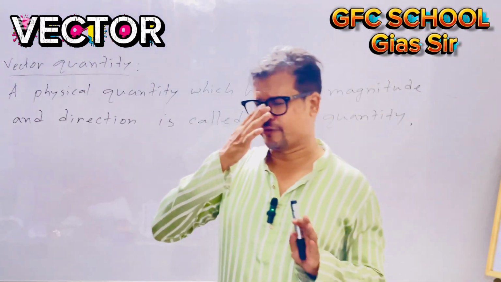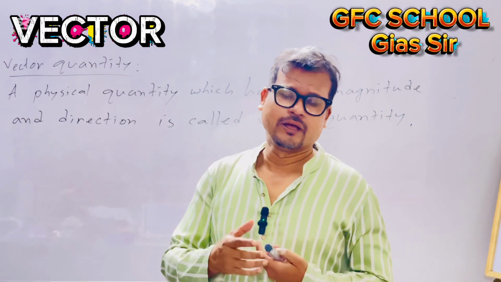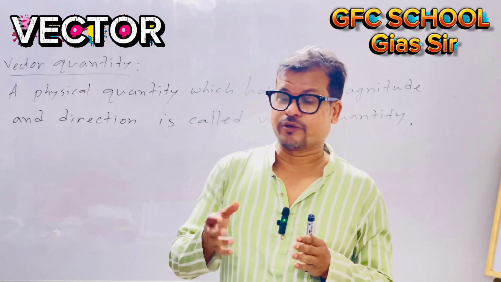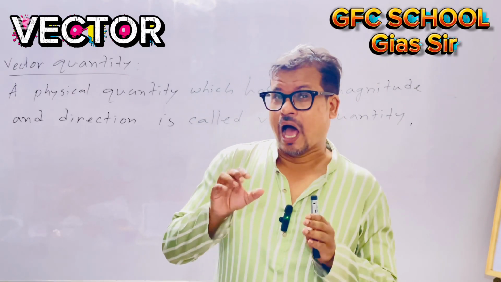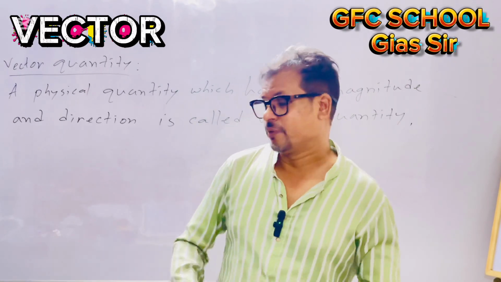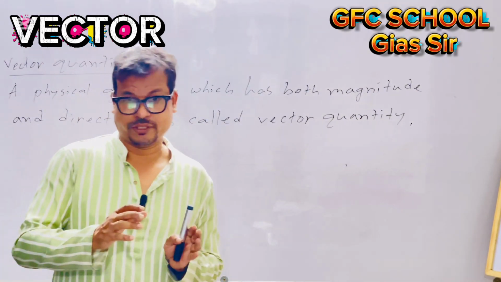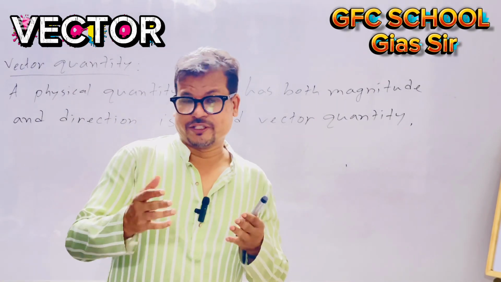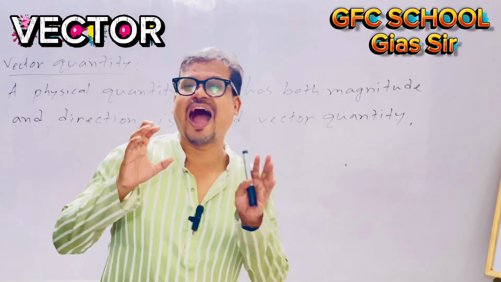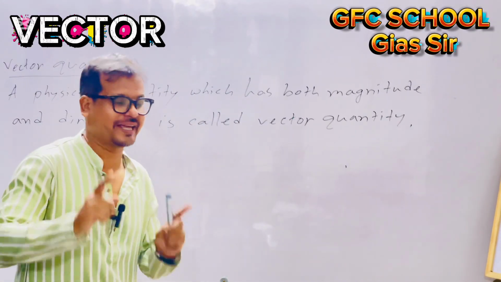If I discuss weight, then you can understand why weight is a vector quantity. Weight is a force, but how do we measure the weight? We measure the weight due to the attraction force of the Earth. That means it has a direction.